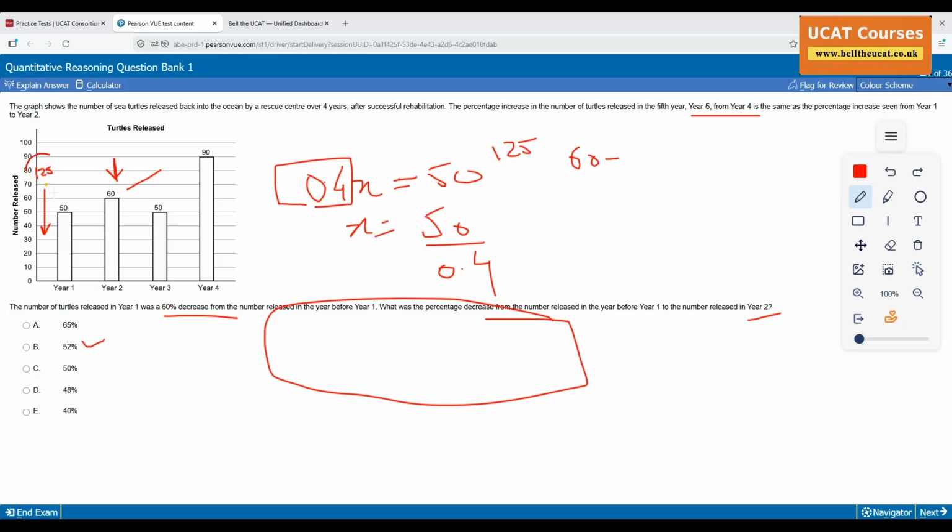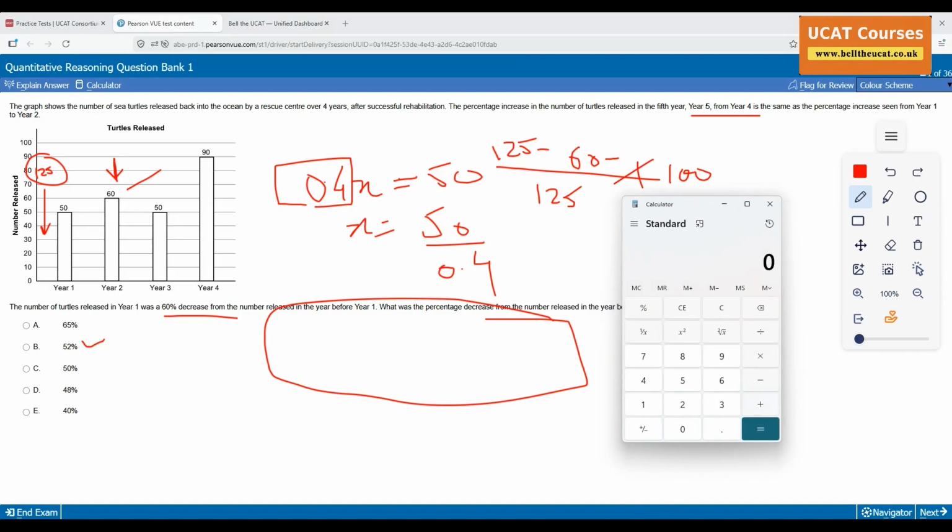125 is what you found out. That person would have done 125 minus 60 divided by 125 times 100. He or she would have done it this way. Apologies if you are from that club. 125 minus 60 divided by 125. Then you would say, let me times by 100. Oops, that ate so much time. Could have done 3 questions by then. Answer is 52%. So ready?